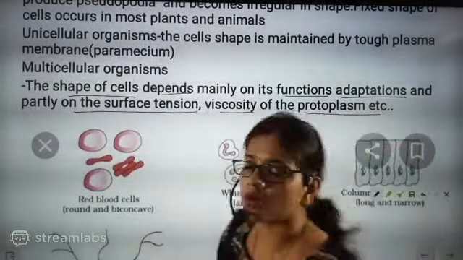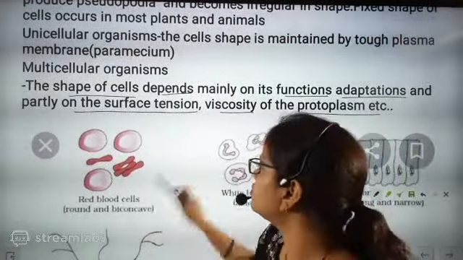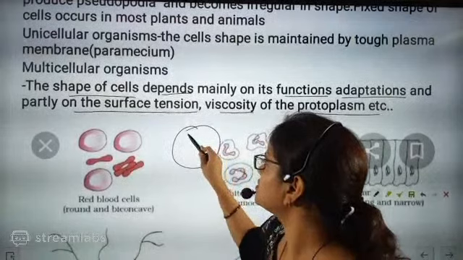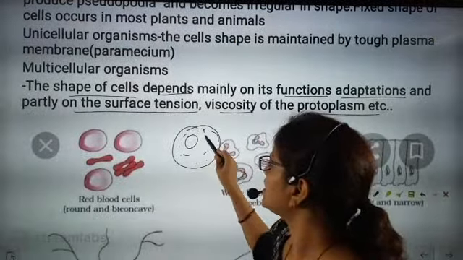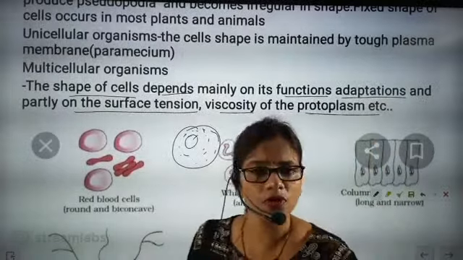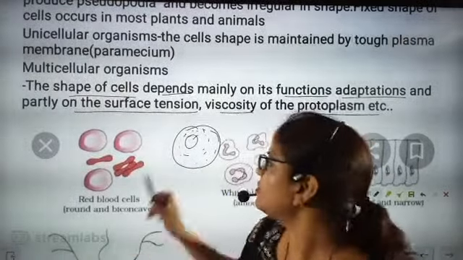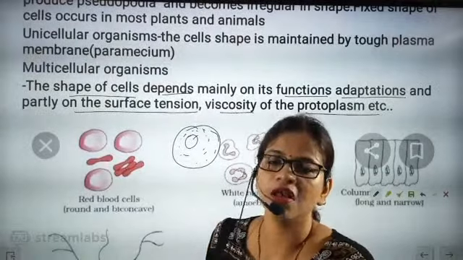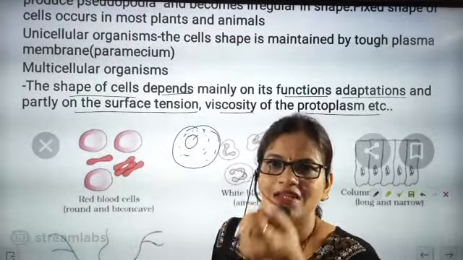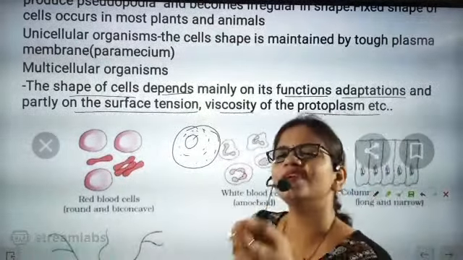So, beta, what is viscosity of protoplasm? You know that. What is protoplasm? Cytoplasm plus nucleus together make the protoplasm. Now, beta, viscosity means the thickness of the fluid present inside the cytoplasm. That means the liquid part of the cell; in simple words we say thickness.